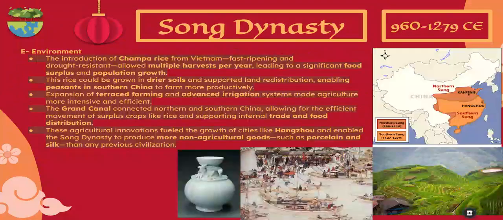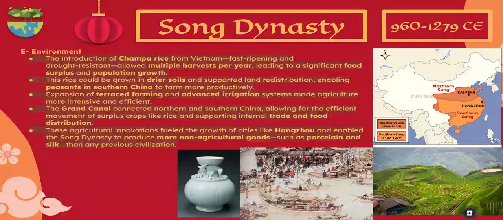All right, so now we're coming on to China, in the time frame of 1200 to 1450. One of the major reasons for Song China's prosperity was agricultural innovations. The introduction of Champa rice from Vietnam dramatically increased food production because it ripens quickly and allows multiple harvests per year. Also, before I keep going, remember we talked about those themes in AP World History that you have to know. This is more the environment theme.